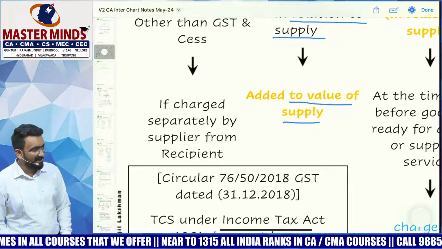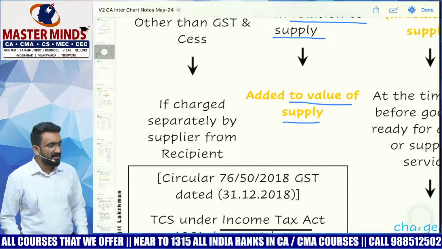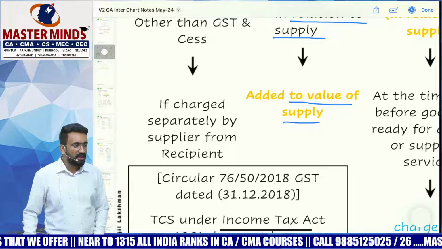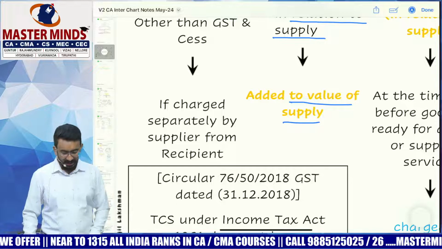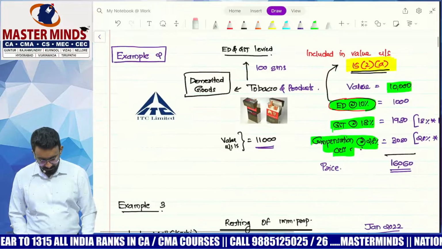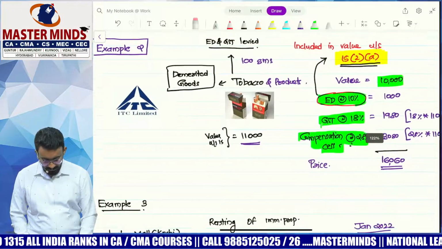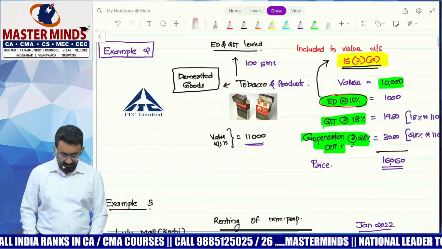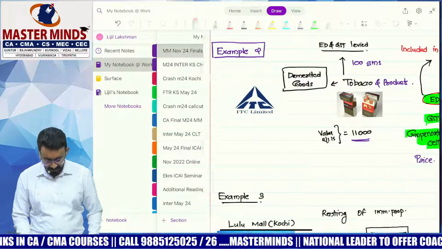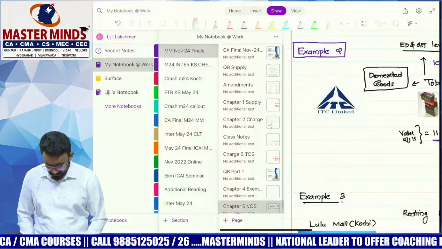Whatever you're collecting other than GST will have to be added to the value, and on top of it you add GST. There are three cases where you will have this implication. Very commonly tested with three cases.